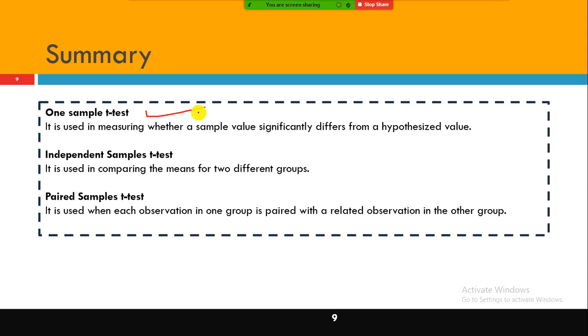Let us assume that way. Each branch's sales are different. So in that case, how can I compare? I have 10 different groups. So what kind of test can I do?